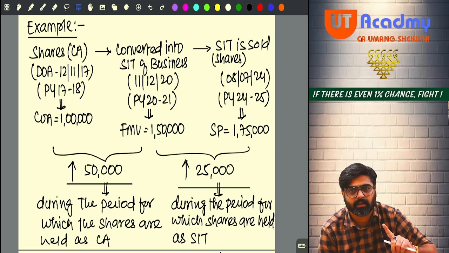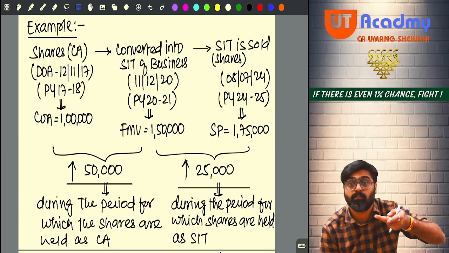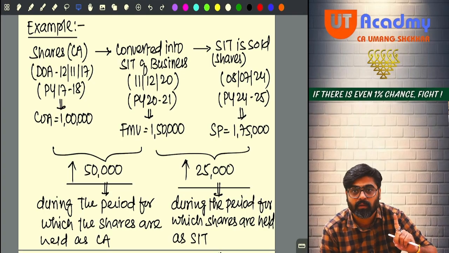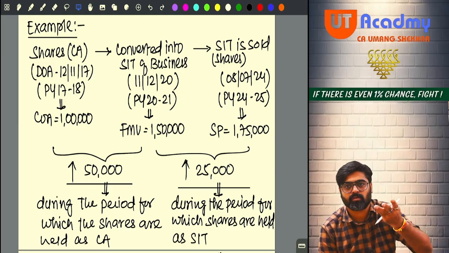And wait. If these shares you would have gone in the market and bought today as your stock in trade, you would have spent 1,50,000 to buy your stock in trade today. If you start your business today, to start your business, in your business you wanted stock in trade, no? Share trading business you are starting. So in your share trading business, shares will be your stock in trade.